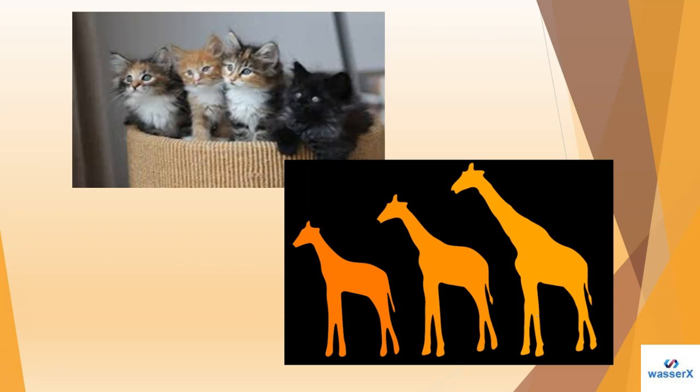Here in this picture, as you can see, the variations show how variation has taken place. The different colors of the cat, and the different sizes of the giraffe, as you can see here. These changes happen because of the survival need, because of the reason to fit in a certain area or a certain species. This is the basic reason for the changes in variation, and this was only possible because of the variation.